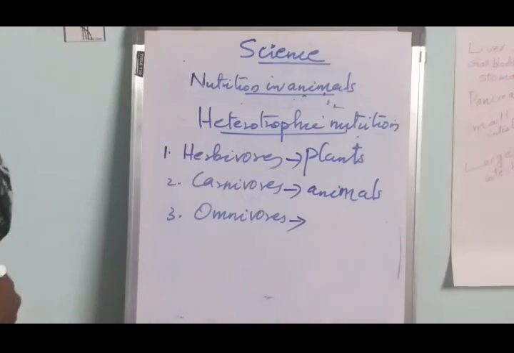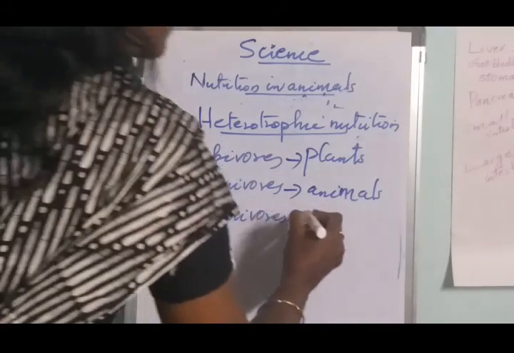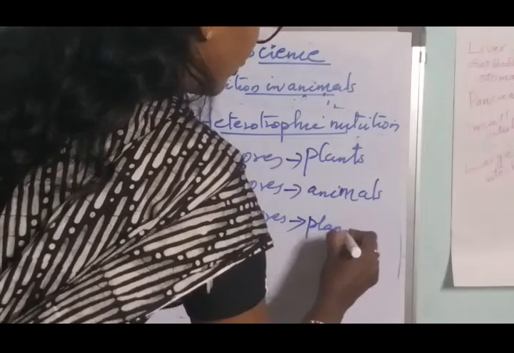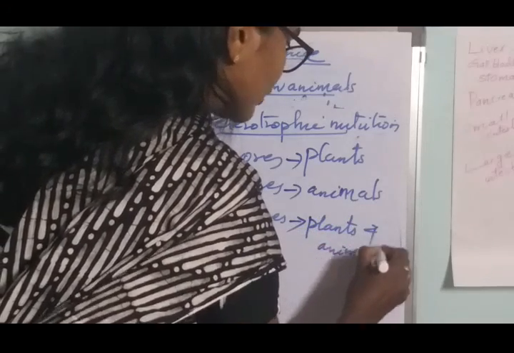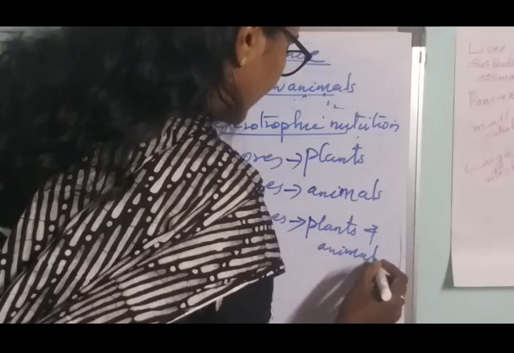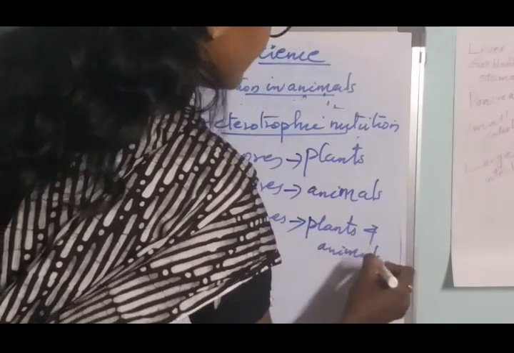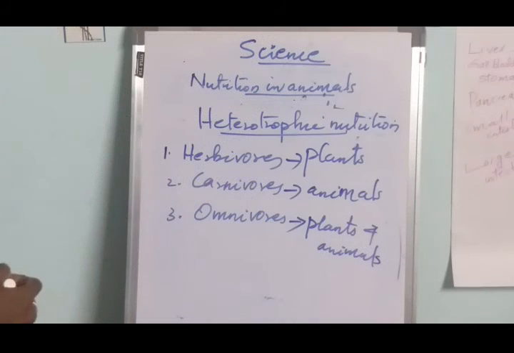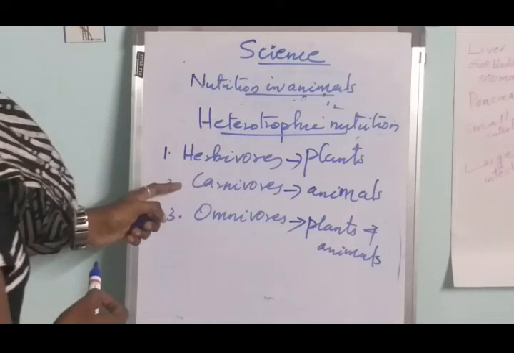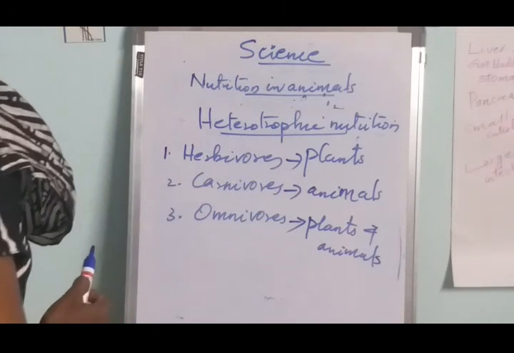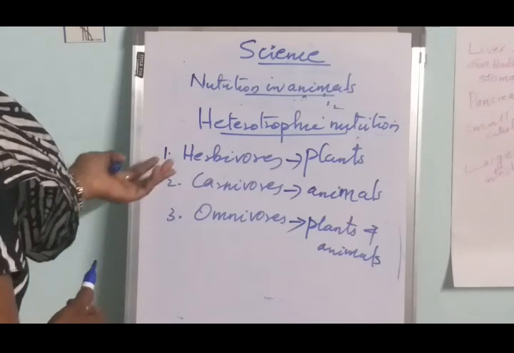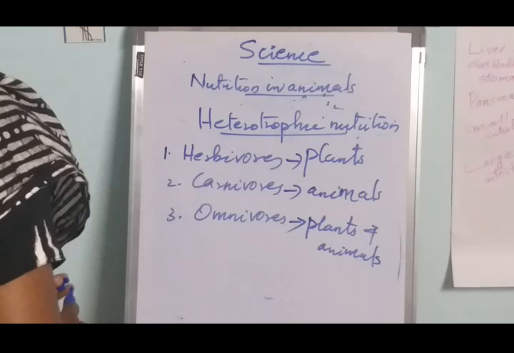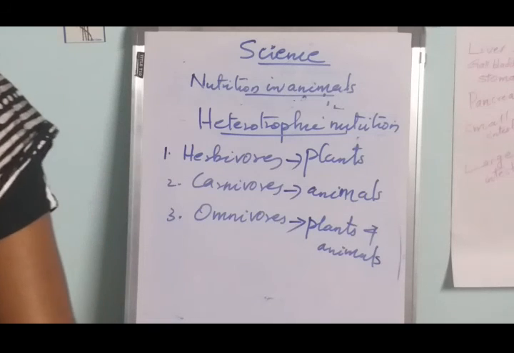Then omnivores, they eat both plants and animals. Dog, cat, and crow are omnivores. That is about herbivores, carnivores and omnivores. Depending upon the food they are eating, animals can be classified as herbivores, carnivores and omnivores.